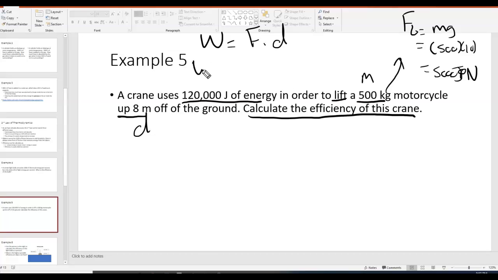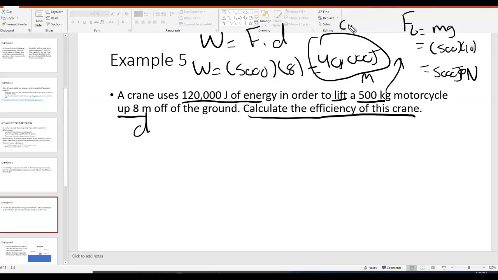And then if you use the work equation, you do 5,000 times 8, okay, then you get 40,000 joules. Now what does that have to do with the problem? Well, this basically means that the output of the crane is 40,000 joules. That's how much energy it takes to lift the motorcycle 8 meters. So that means this is basically the output.